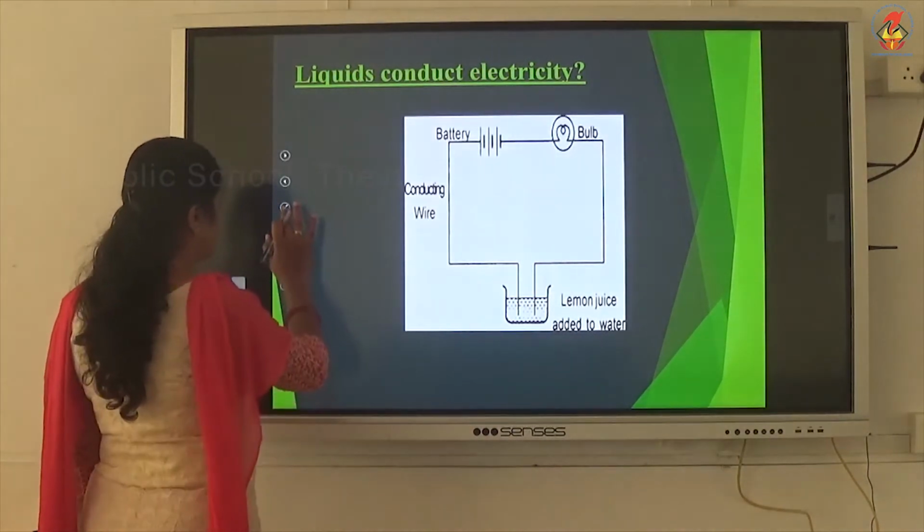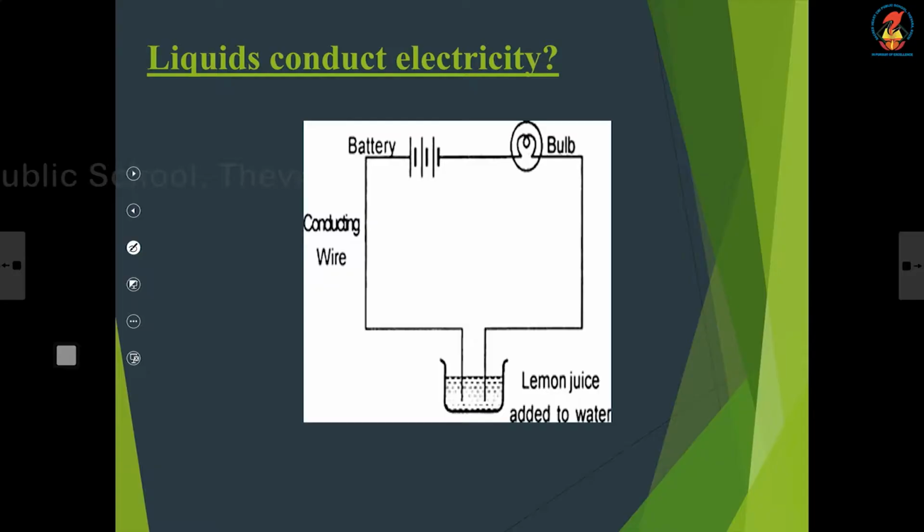I already named them A and B. Insert the two free ends of the tester into the solution. If the solution is a conducting one, then the bulb will glow. If it is not a conducting solution, then the bulb will not glow.